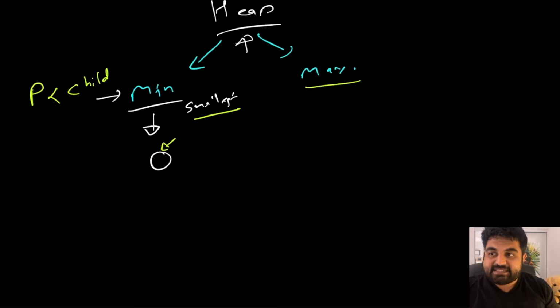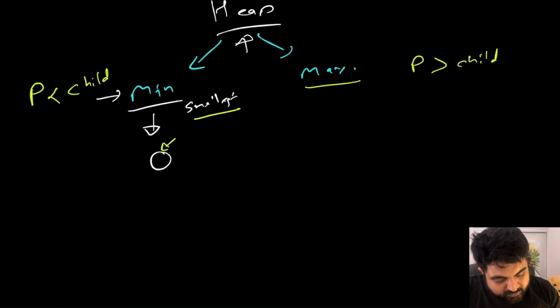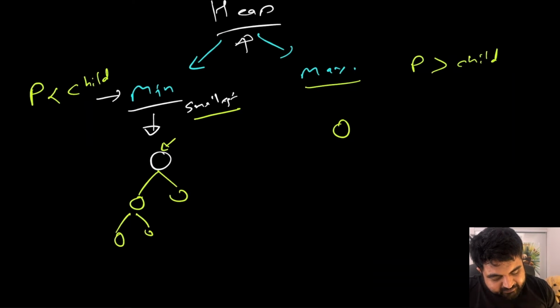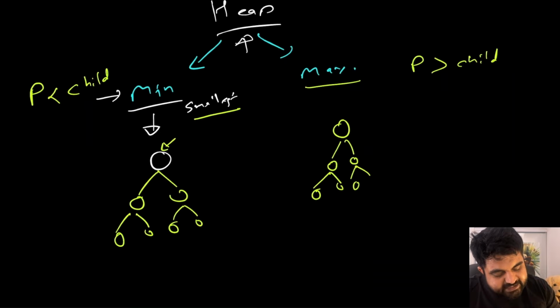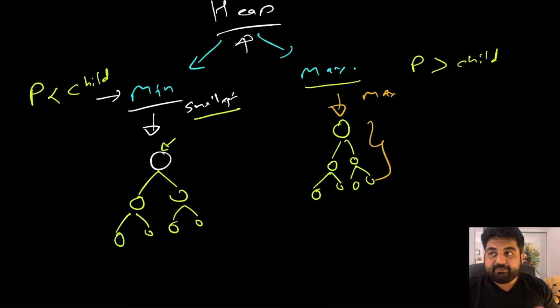Same way with the max heap, we repeat the same thing in reverse: that parent has to be greater than all of its subsequent children. And if this property is being followed, then no matter if we had like 500 elements inside our heap, at every given location we would have maintained the property of it being a min heap or max heap, and we can always find the root node to be the maximum element amongst all of these elements in this case.